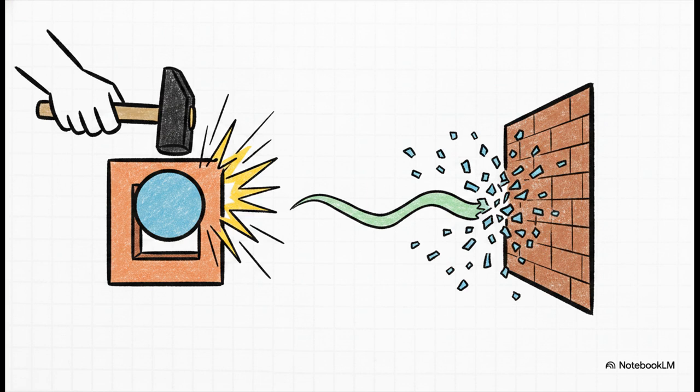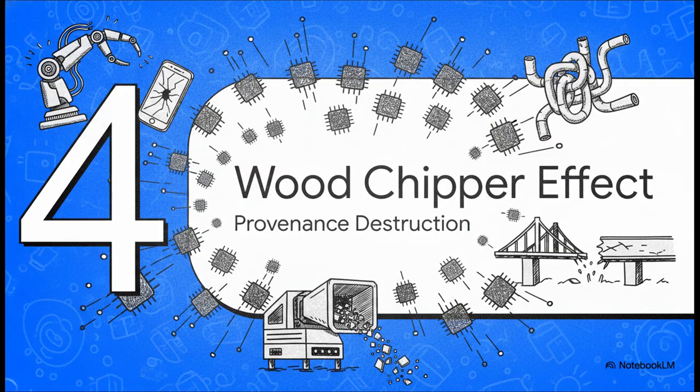But remember, the computer hardware is fundamentally made of rigid, discrete squares. When you force continuous curves into those rigid grids, you create absolutely devastating friction. You're forcing the FPU gambler to guess how to fit a round peg into a square hole. And the more complex the curve, the more the FPU has to guess. These approximation errors compound rapidly until they hit a critical failure line that researchers literally call hitting the Trig wall. It is an absolute plague of hardware non-determinism. That escalates us right into Section 4, the wood chipper effect, the destruction of provenance.